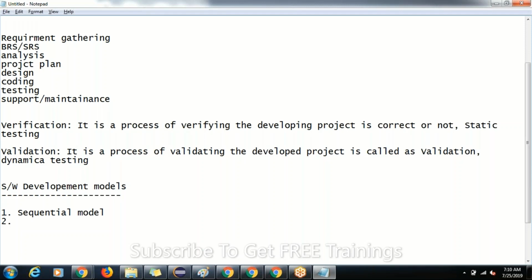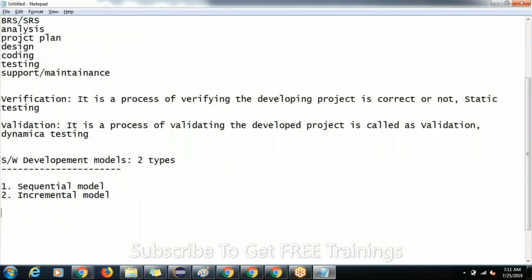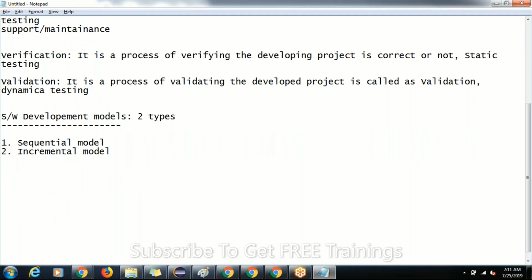We have two types of software development models: one is the sequential model, the other is the incremental model, guys. Then what is sequential and what is incremental? If you concentrate clearly, the name itself says it. For small size projects and small size requirements, we go for the sequential model.